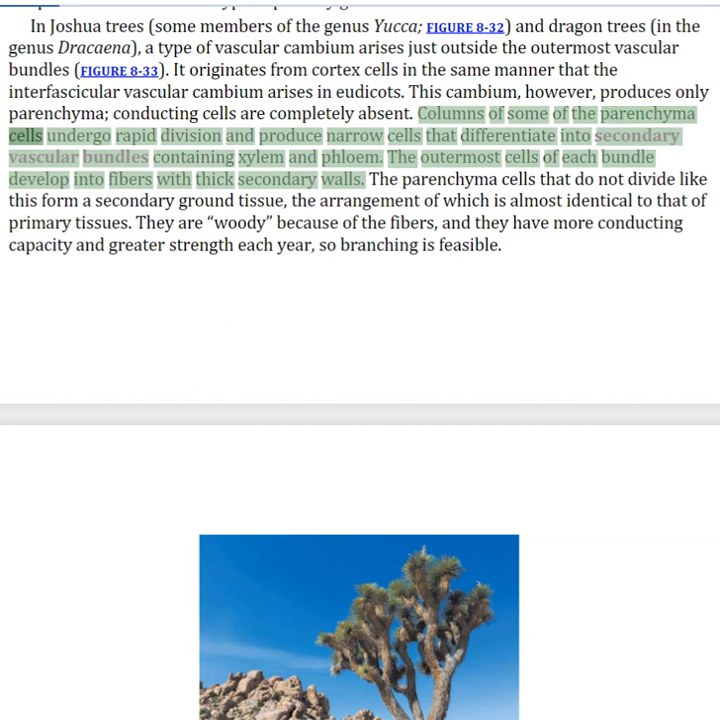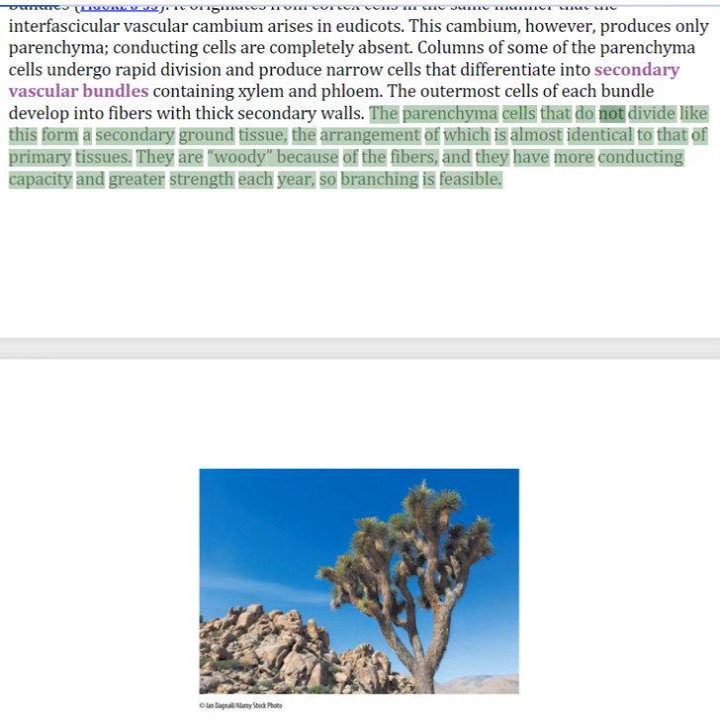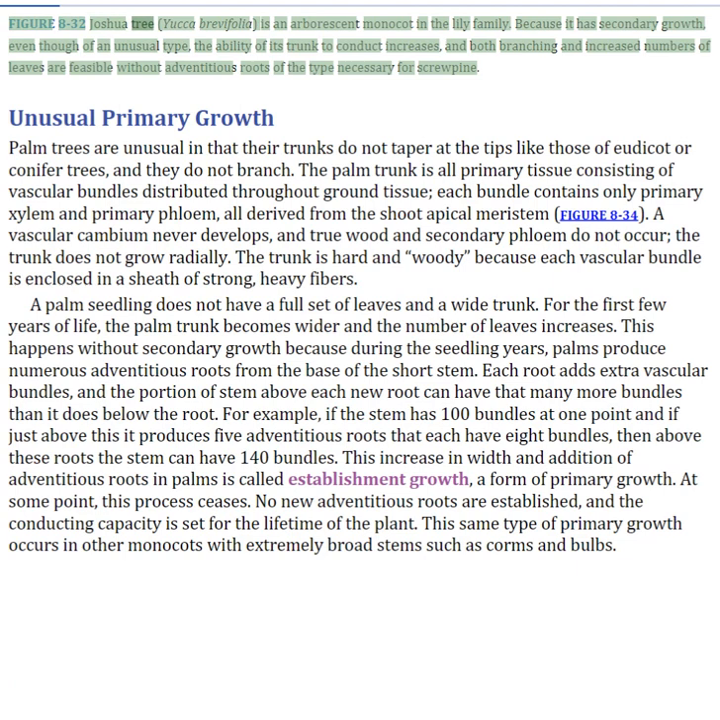Columns of some of the parenchyma cells undergo rapid division and produce narrow cells that differentiate into secondary vascular bundles containing xylem and phloem. The outermost cells of each bundle develop into fibers with thick secondary walls. The parenchyma cells that do not divide like this form a secondary ground tissue, the arrangement of which is almost identical to that of primary tissues. They are woody because of the fibers, and they have more conducting capacity and greater strength each year, so branching is feasible.